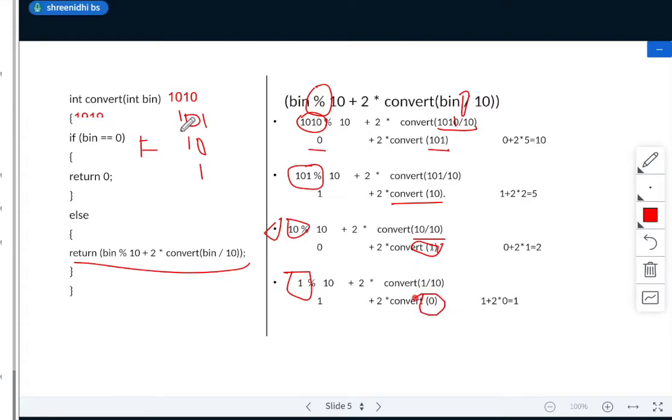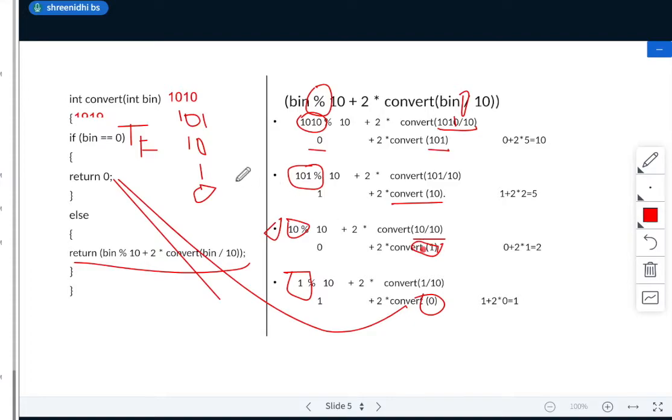Now everyone carefully listen here. So now I'll be passing 0 here. So once I pass 0, this condition will become true for the first time. This condition, because 0 is equal to 0, true. True means return 0. Where does this return 0 go? It goes here. Return 0 will go here. So what happens here? 1 plus 2 into convert of 0, it will be 1. Got it? So now return 1.